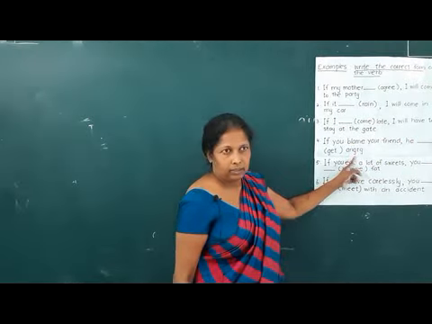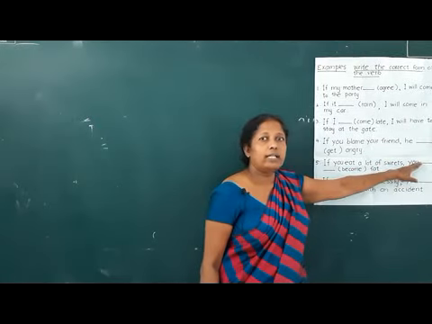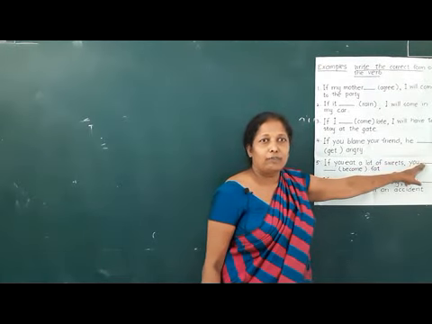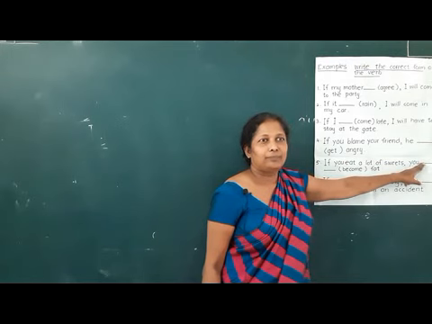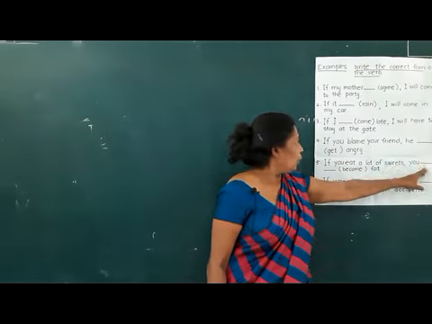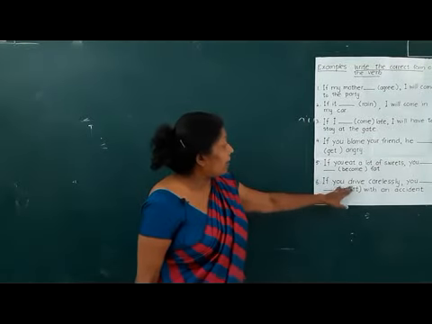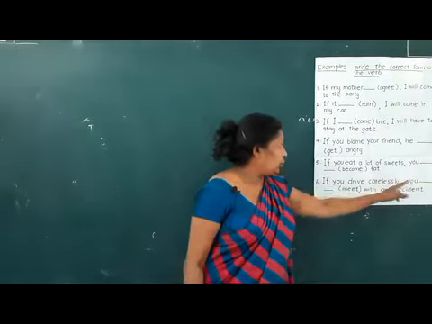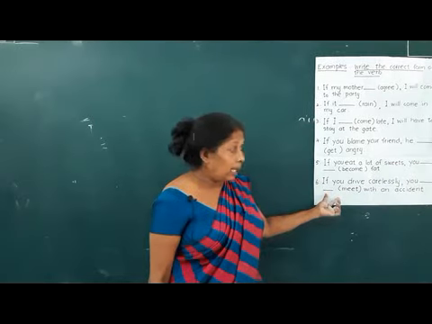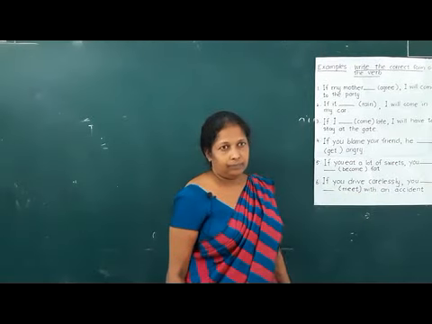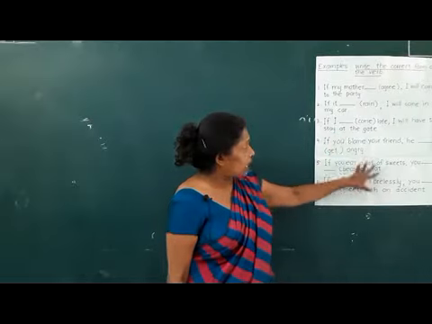So the next one, if you eat a lot of sweets, this is in present form and write the result clause in future. If you eat a lot of sweets, you, what is the helping verb? What do you put? You will become fat. Right. Next one, if you drive carelessly, you, in the future form, you will meet with an accident. Right? Okay. Those are the examples.